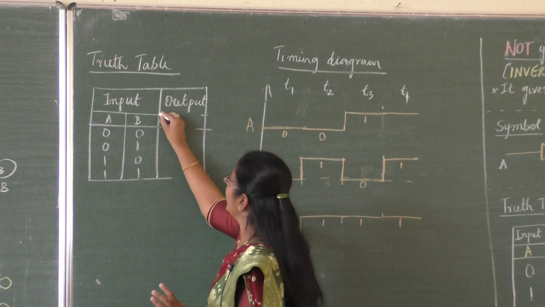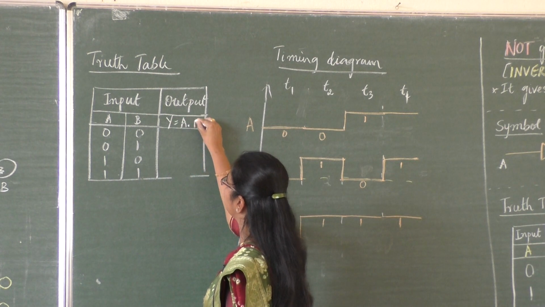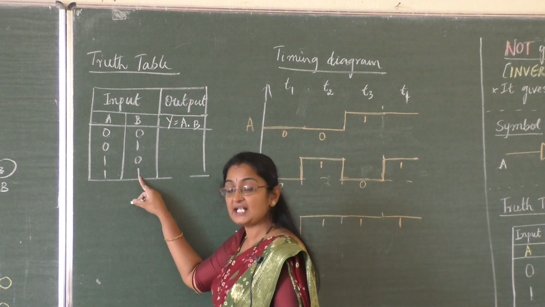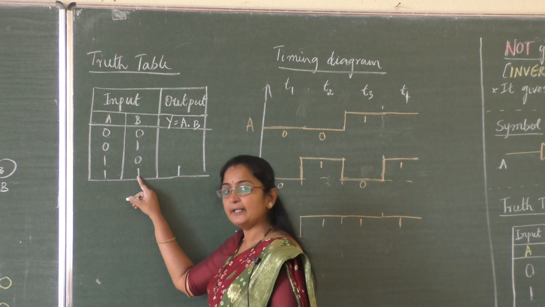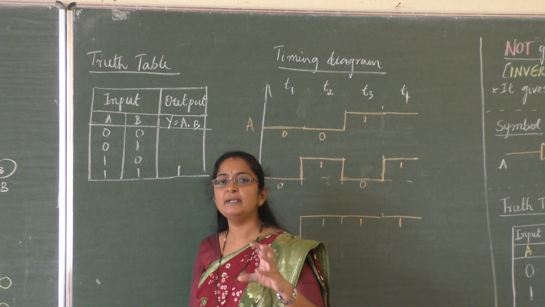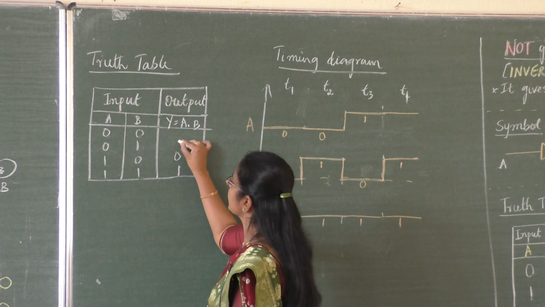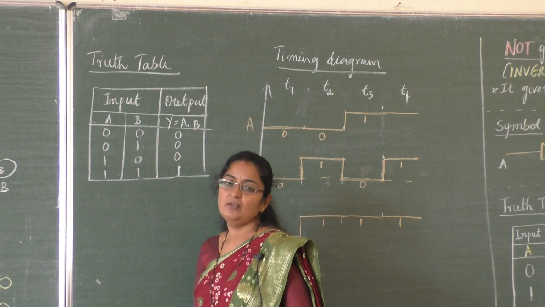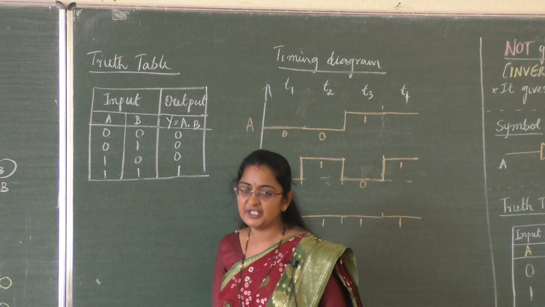Now what happens to the output? Y equal to A dot B. When both the inputs are high, 1, then only output is 1. As the name itself tells, A and B, so the name is AND. In other cases it will be 0. So very easy to remember, students. Remember this truth table for AND gate.